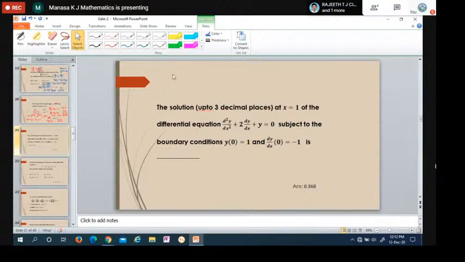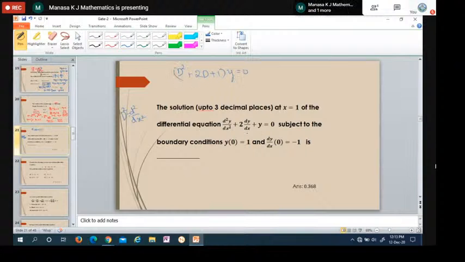So the given equation can be written directly as d square y. Capital D denotes d by dx. D square means d square by dx square. D cube means d cube by dx cube. I'll take y common, and the remaining is D square plus 2D plus 1 of y is equal to 0.